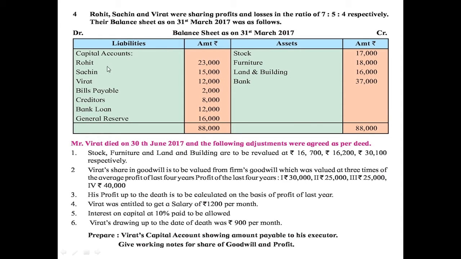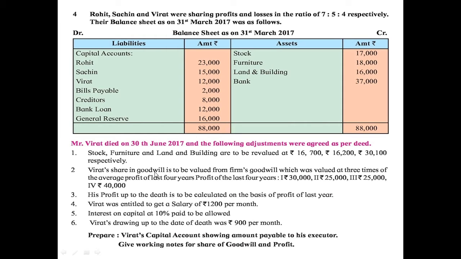Liabilities: capital accounts of all the three partners, bills payable, creditors, bank loan, general reserve. Assets: stock, furniture, land and building and bank balance. Mr. Virat died on 30th June 2017 and the following adjustments were agreed as per the deed. Stock, furniture and land and building are to be revalued at rupees 16,700, rupees 16,200 and 30,100 respectively.